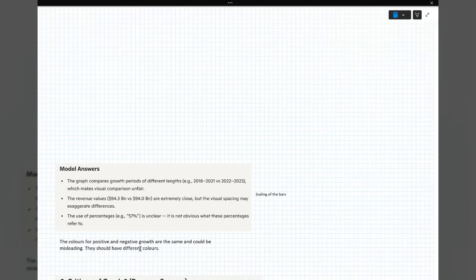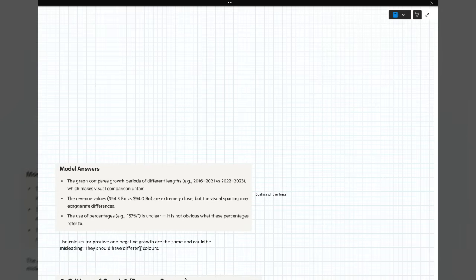And that makes the visual comparison unfair. I've popped on there scaling of the bars, so they need some scaling. The revenue values are extremely close, but the visual spacing may exaggerate the difference. That's between the 94.3 and the 94 billion. And that's right, they're probably not scaled properly, so we're seeing like a small bar.